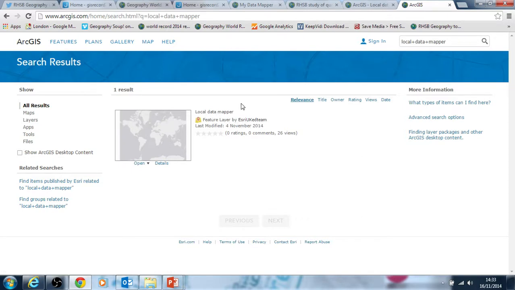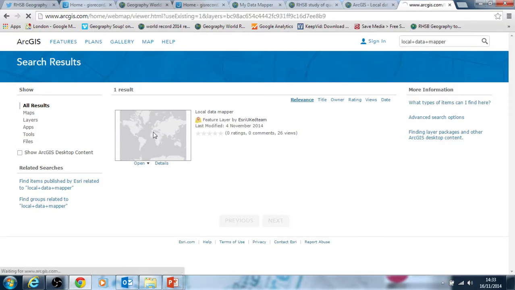It's come up as only one result. If you get more results that come up, then this is the one you really want to look for. This is what the image of it looks like. It's produced by the Esri UK team. It was modified on the 4th of November 2014. Sometimes if lots of things come up, then sorting by date might help, but it looks like it's the only one that's come up anyway.